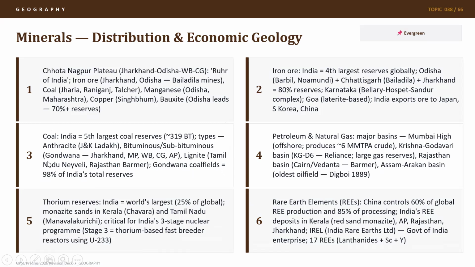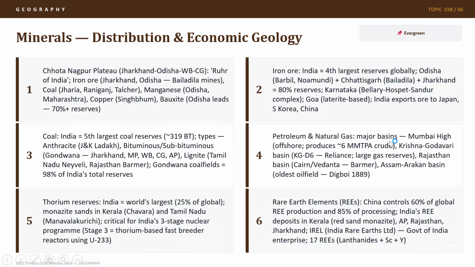Gondwana coalfields account for 98% of India's total coal reserves. So Gondwana coalfields, one should remember, it is in the region of Jharkhand, MP, West Bengal, Chhattisgarh, and AP. They account for 98% of India's total coal reserves. And India itself is fifth largest in coal reserves.